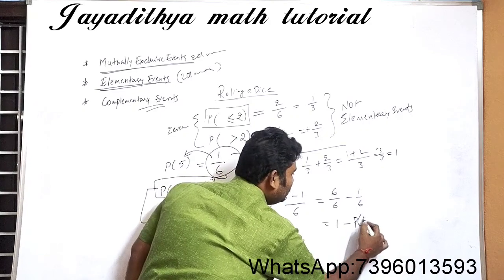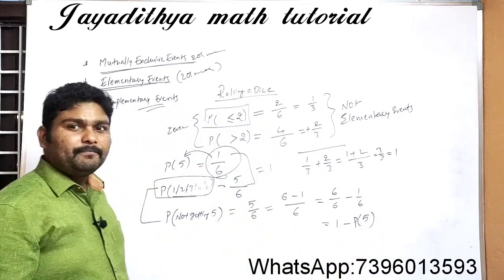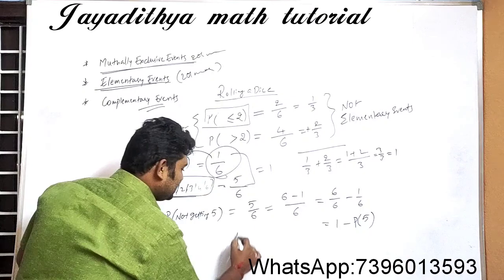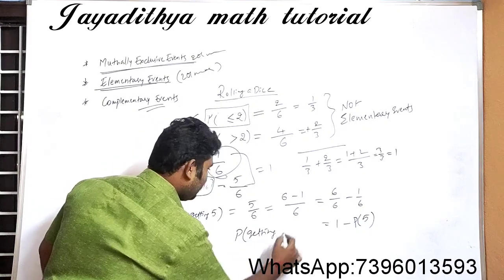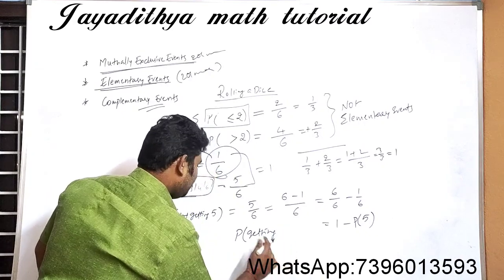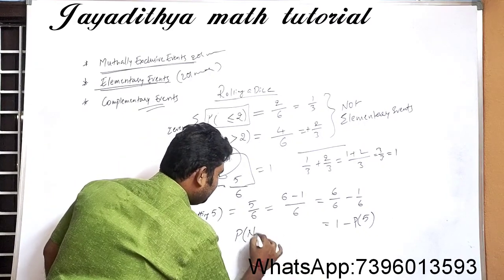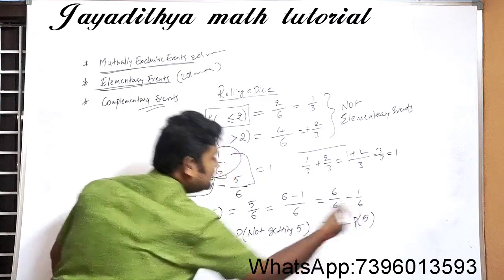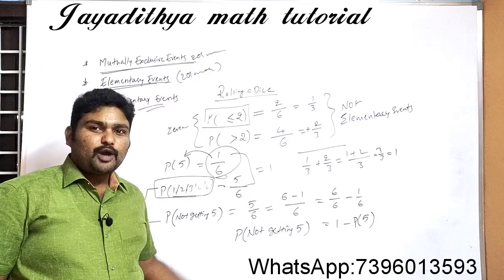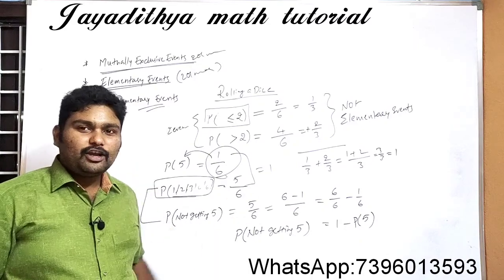So can I write the probability of getting 5 here? Yes. Now you see this case, the probability of not getting 5 is equal to 1 minus the probability of getting 5. Can I write it or not?